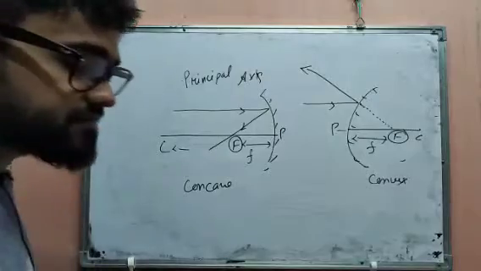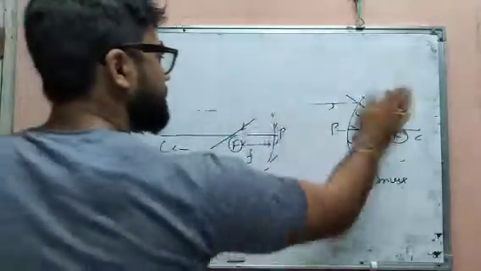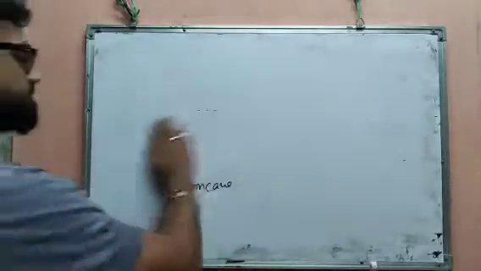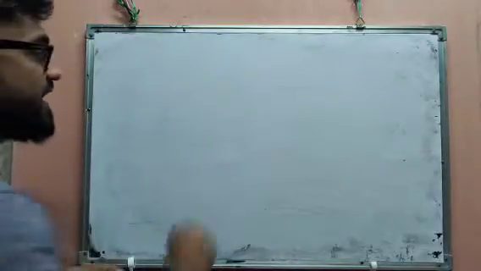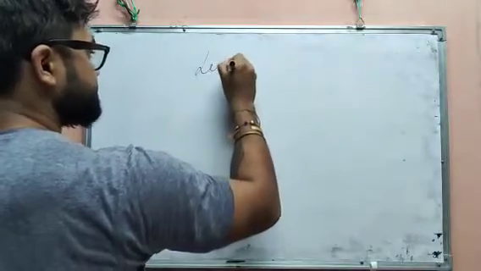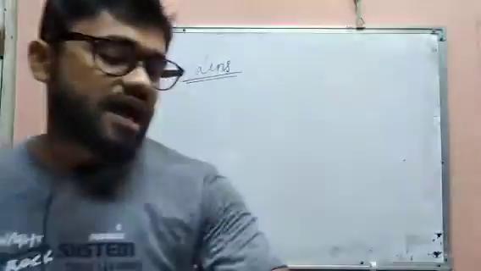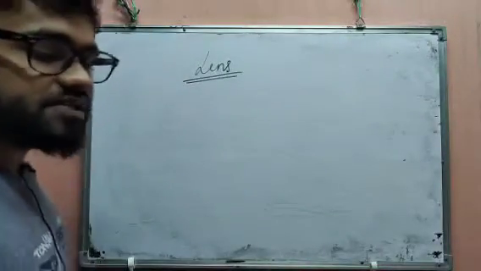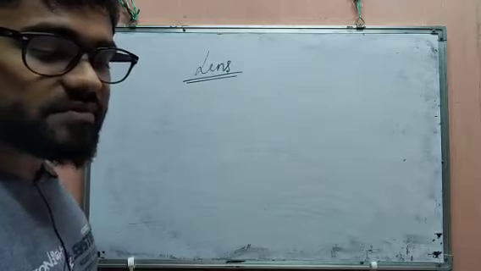See, what is a lens? We have to see what a lens is first. Next topic we have lens. Lens is a piece of glass or transparent material with a curved surface.